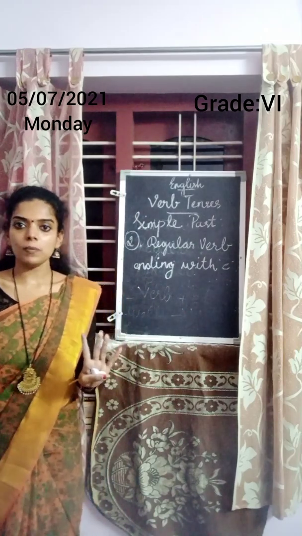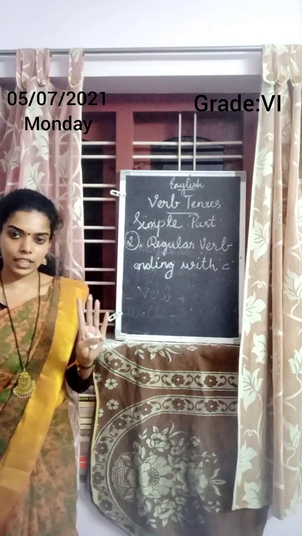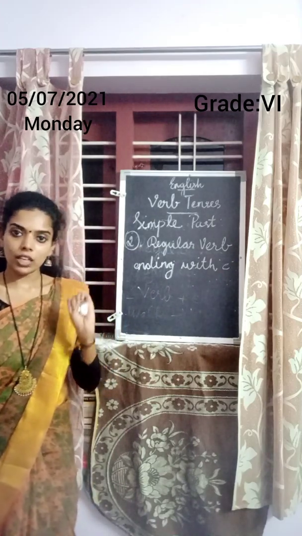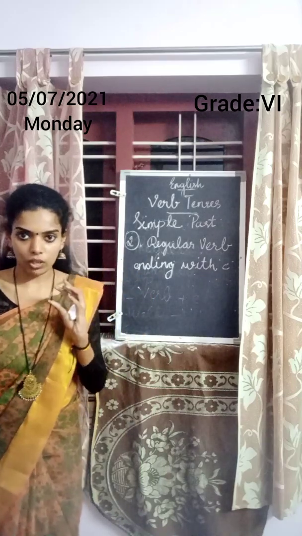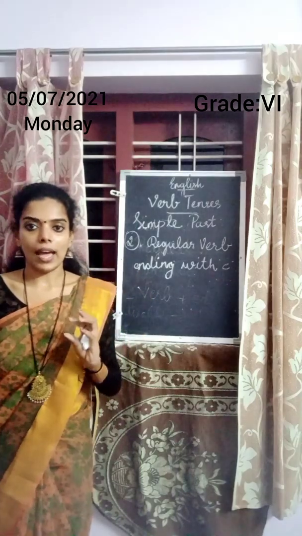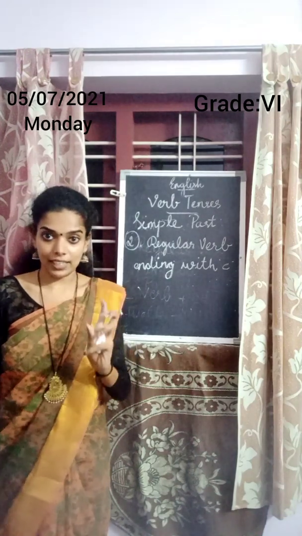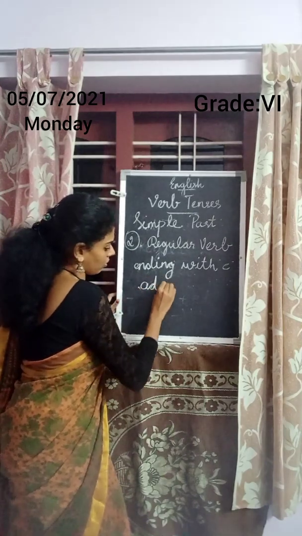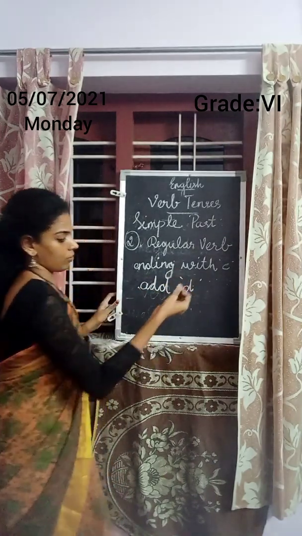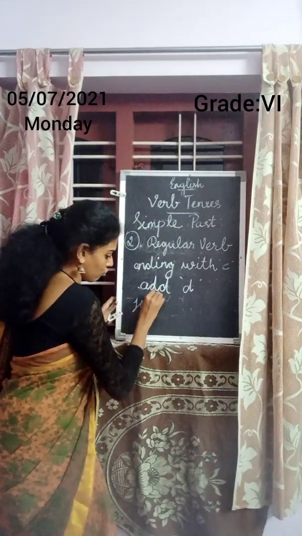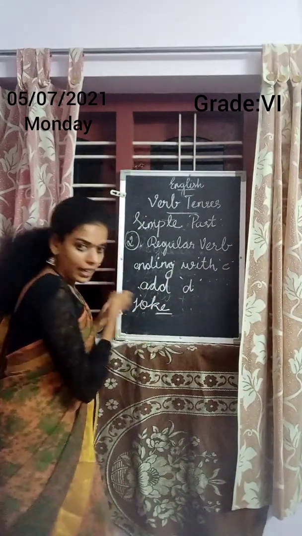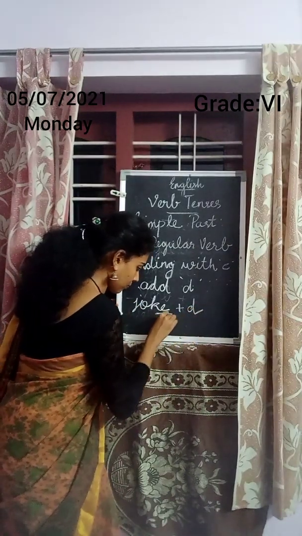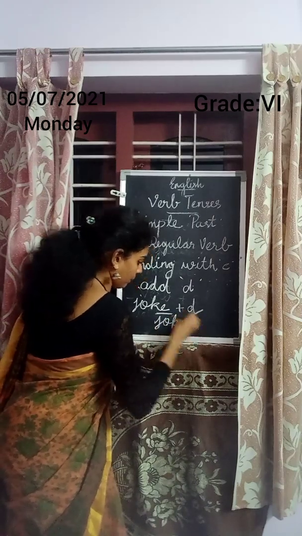For normal verbs, you need to add ED to the verb. That is verb plus ED. That is the first rule. Second rule is, the verb ending with E. For those verbs which end with E, you need to add D, not ED. That is joke. Joke ends with E. So you need to add D. Joked.